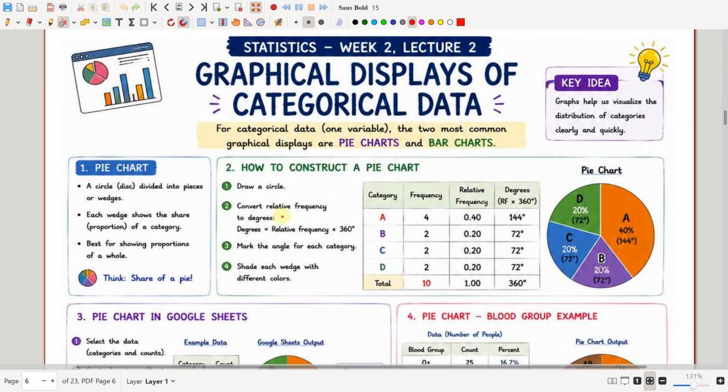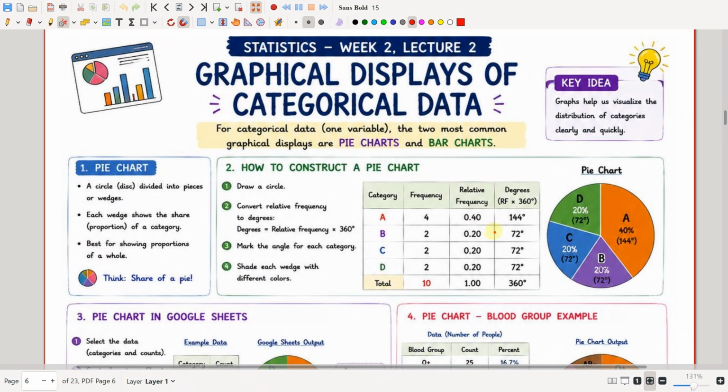Now we have to convert the relative frequencies to degrees. Degrees is equal to relative frequency times 360. Here I have to multiply 0.40 by 360, which will be 144 degrees.